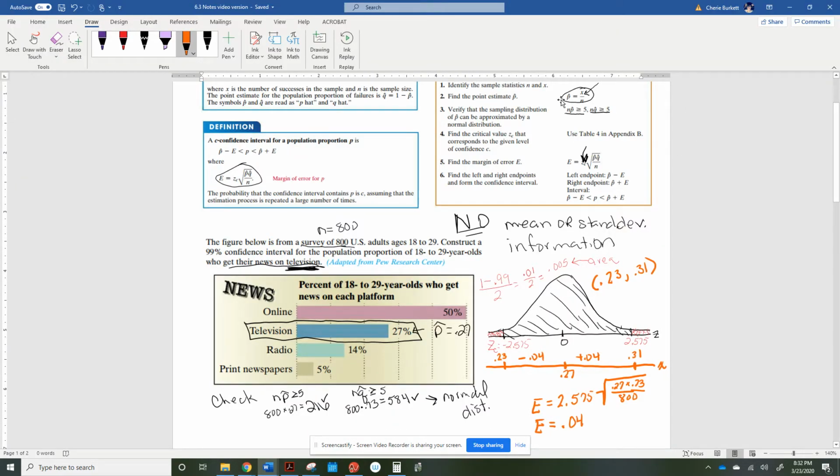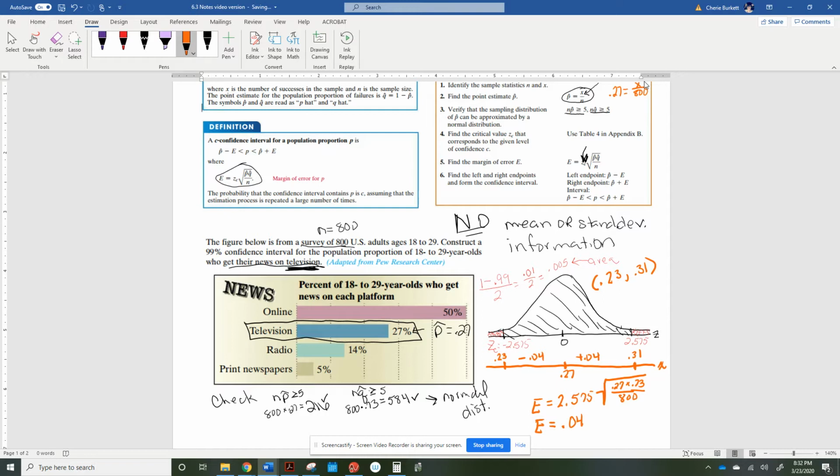So if this is the formula, right here, we find the value of p hat, which was given as 0.27. That's found by taking the number of people who answered television and dividing it by the total number of people asked, which is 800. So the way you calculate this right here is to multiply 800 times 0.27.